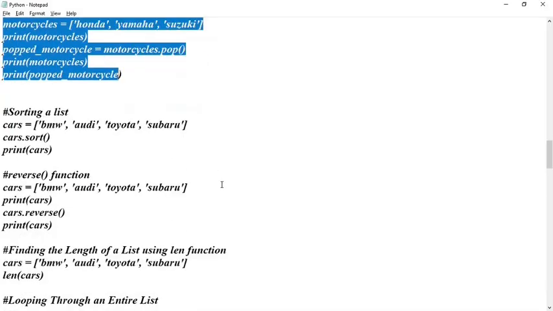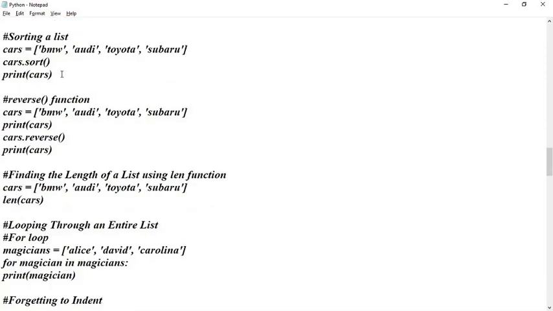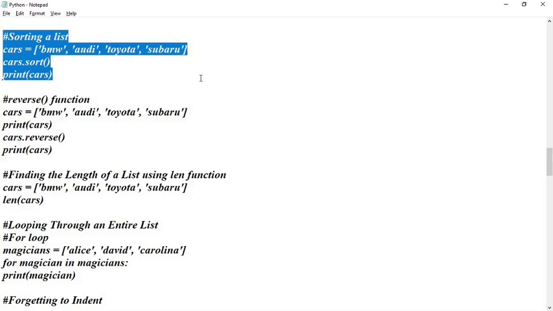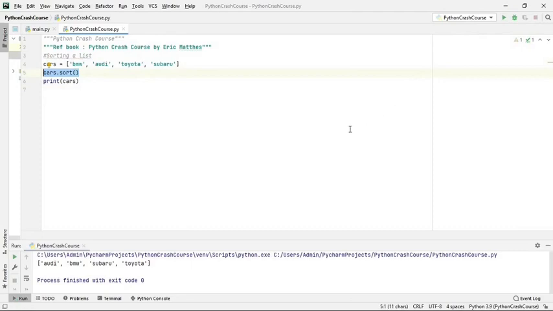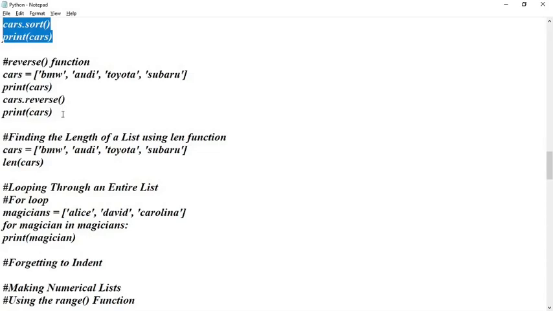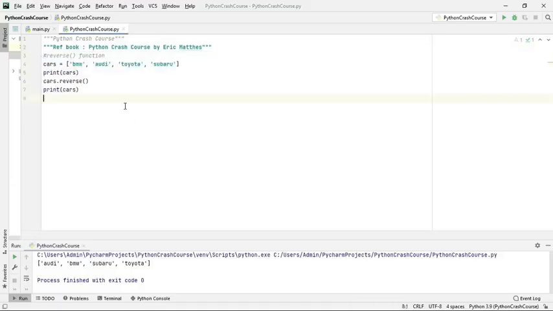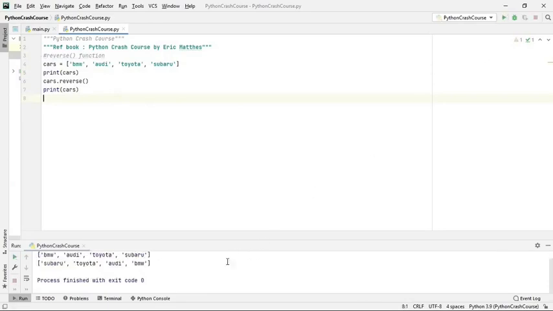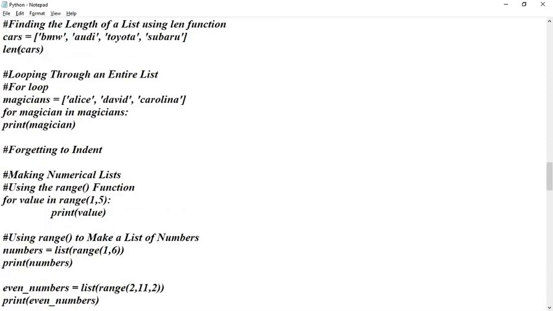And then you have other functions as well, like sorting a list. The only thing is that you have to use the sort function for that. This is a cars list, and this is how the sort function works. It will be sorted in alphabetical order. Okay, fine. And then we have the reverse function. We are not showing the reverse function, otherwise I can type it quickly. Reverse will completely reverse the list. For finding the length of a list, the important function is the len function.